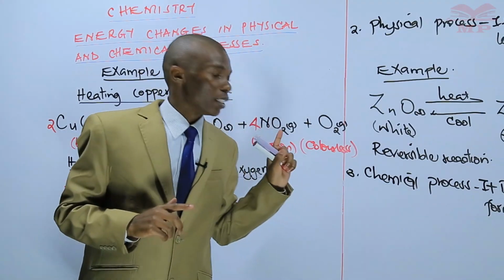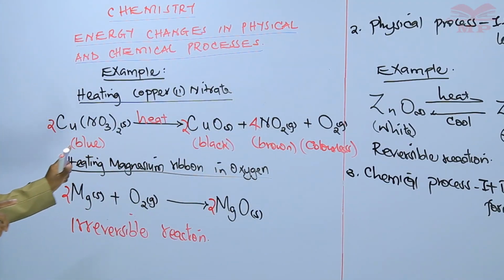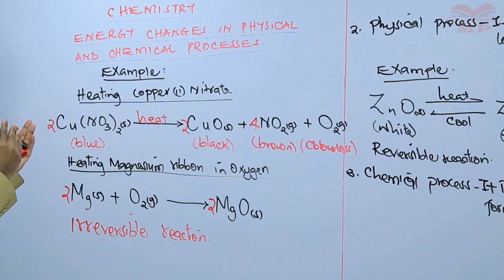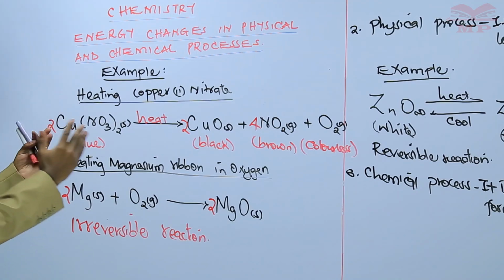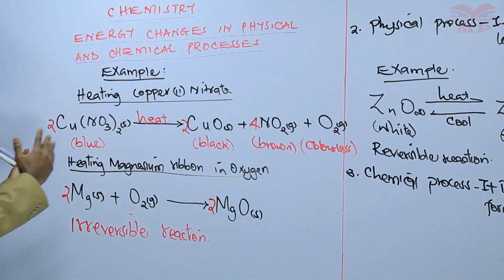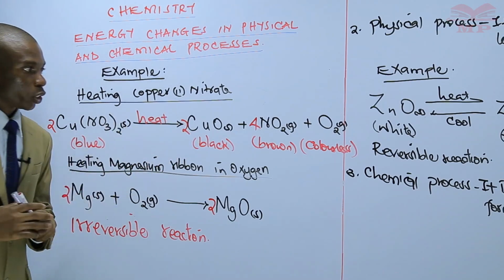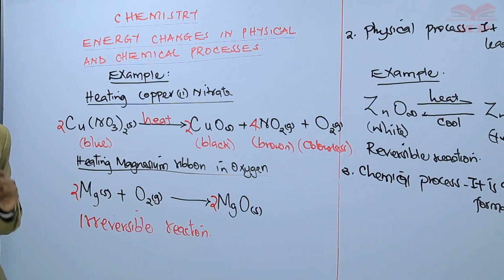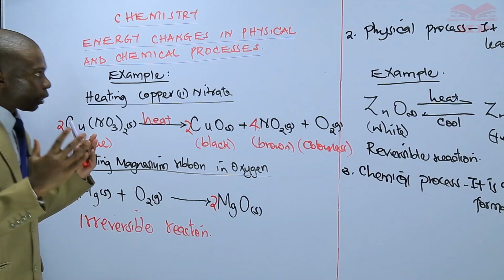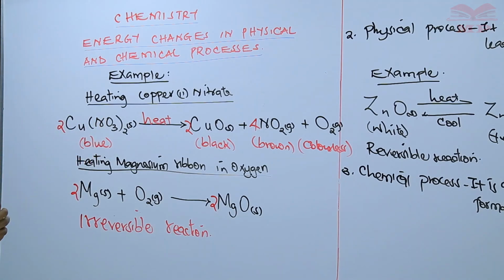So new substances have been formed, and so you cannot get the initial reactants from the products which you have gotten. That is the definition of our terms.